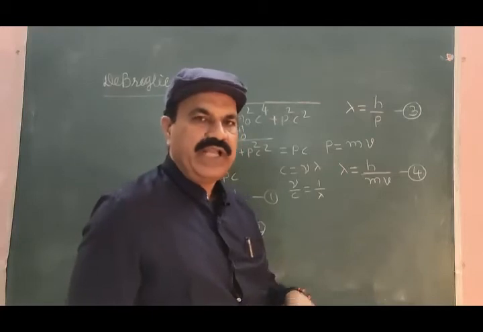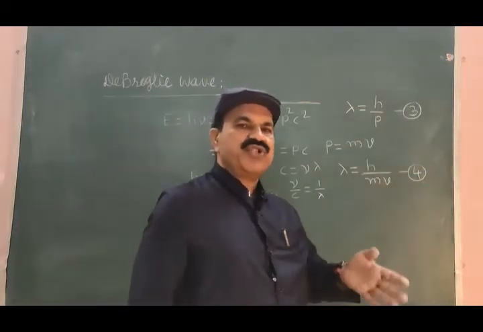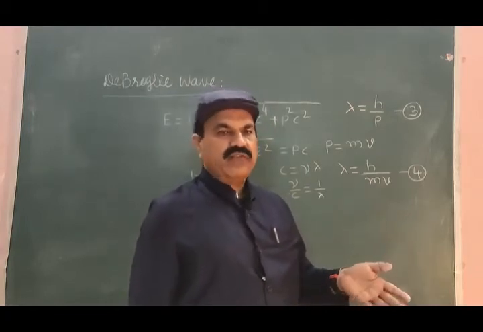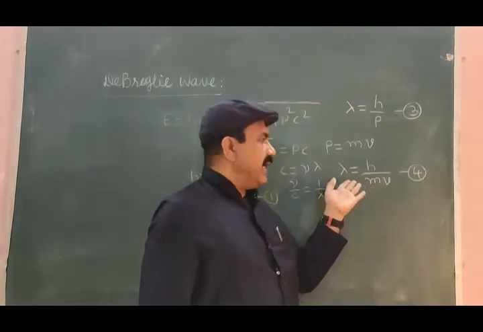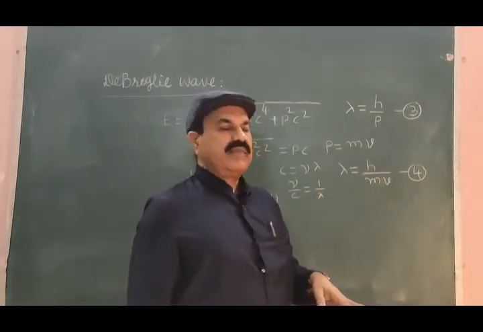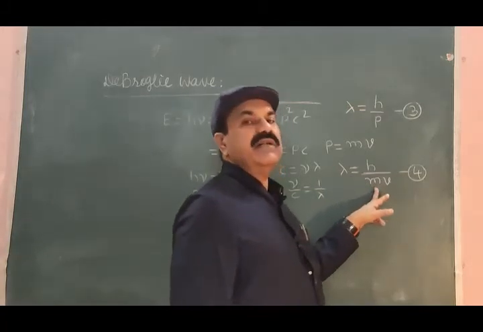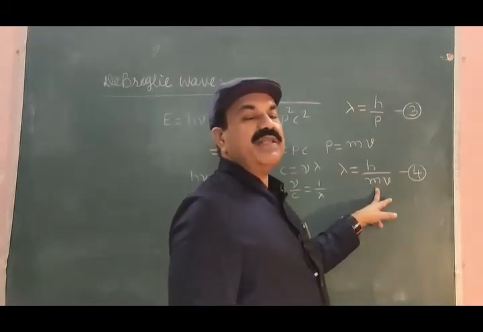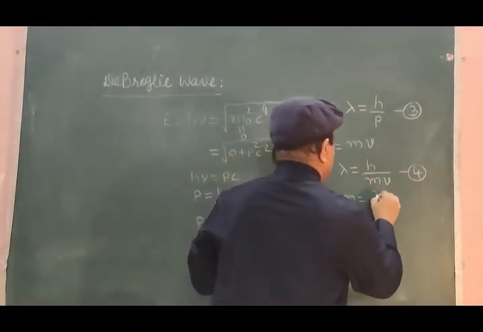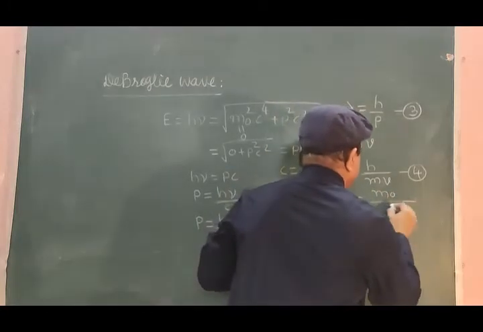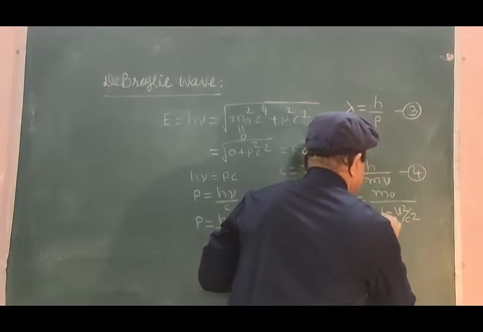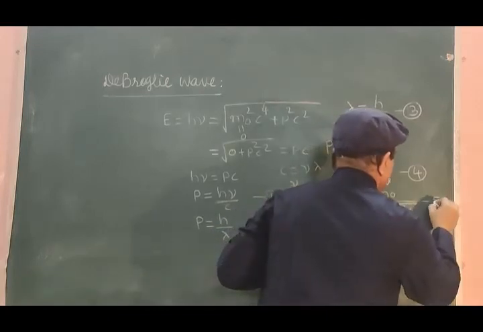According to de Broglie, every particle in motion should behave as a wave with wavelength lambda is equal to h divided by mv, where this m is the mass of the particle in motion, which is given by m is equal to m0 divided by the square root of 1 minus v square by c square.